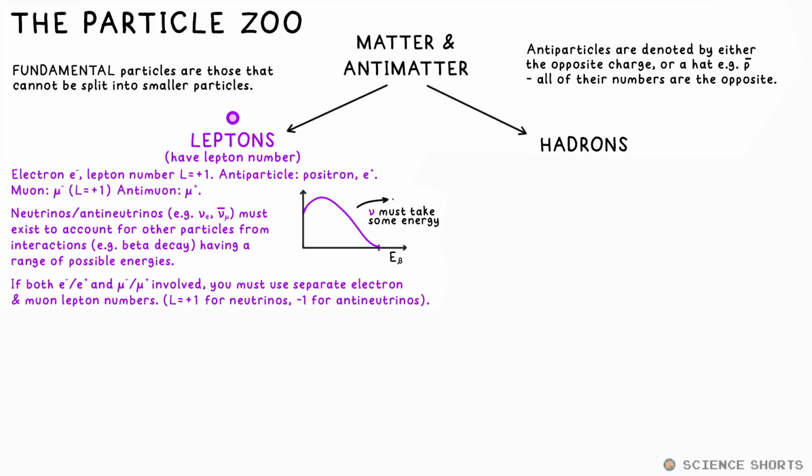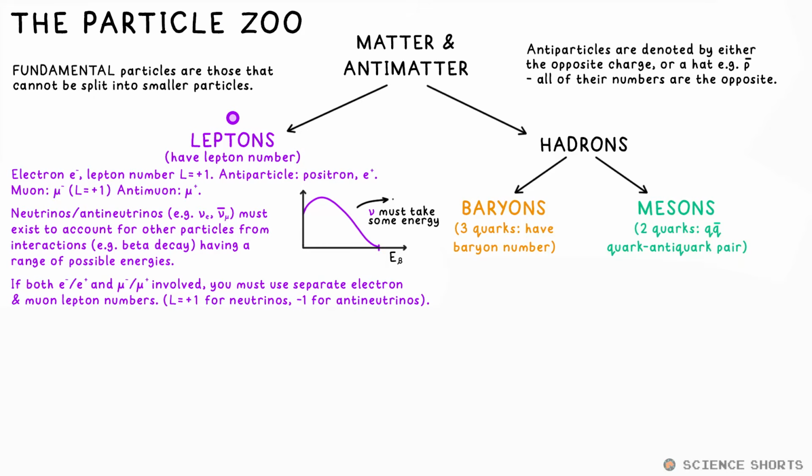Neutrinos can also be specifically electron neutrinos or muon neutrinos, so you have to treat their lepton numbers separately if an interaction involves both electrons and muons. Hadrons are split into baryons made of 3 quarks and mesons made of 2 quarks, a quark-antiquark pair. So hadrons aren't fundamental particles.